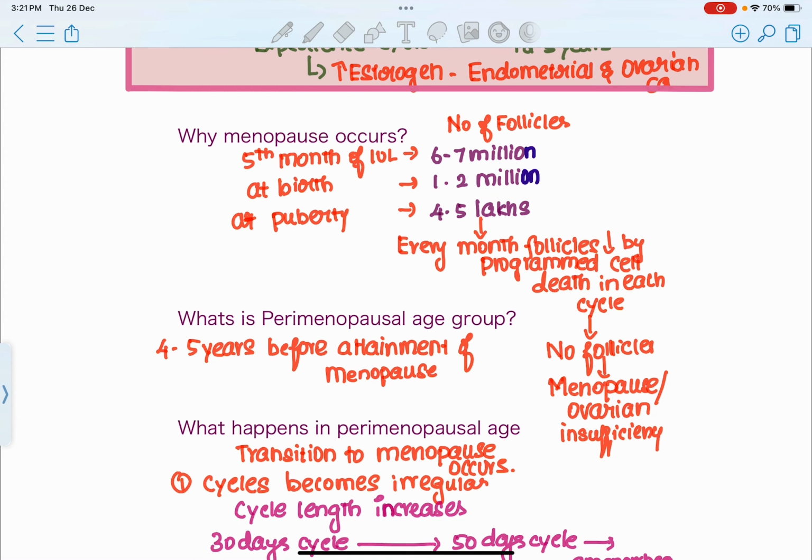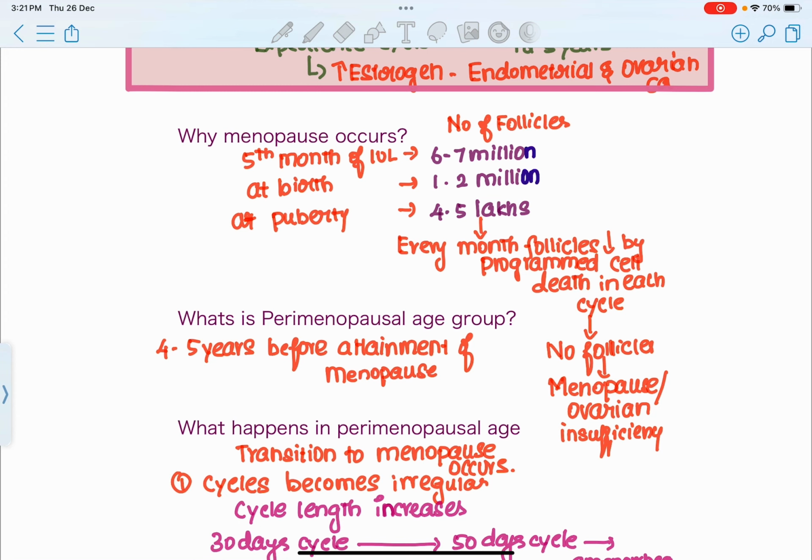These get depleted and become 1 to 2 million at the time of birth of the female fetus.